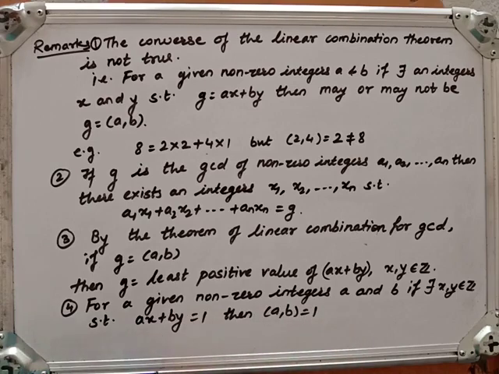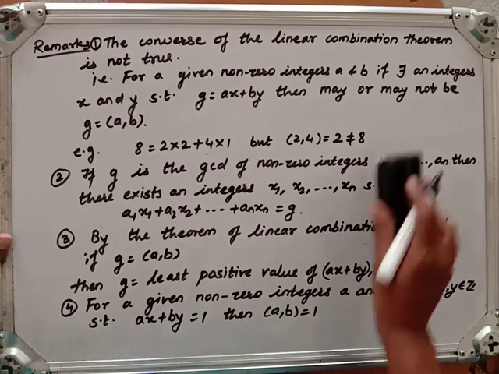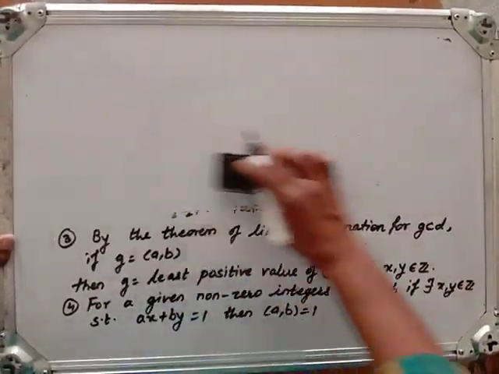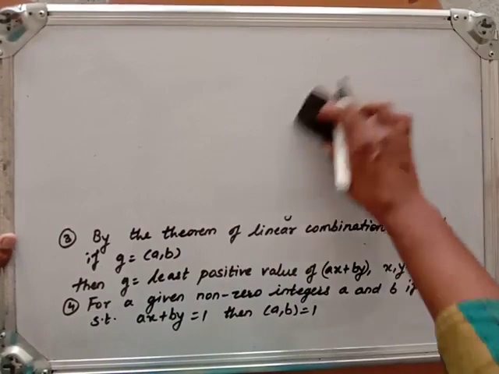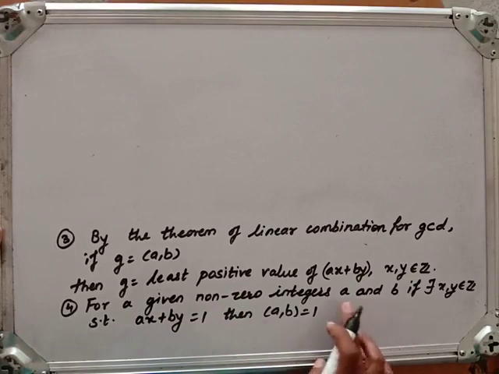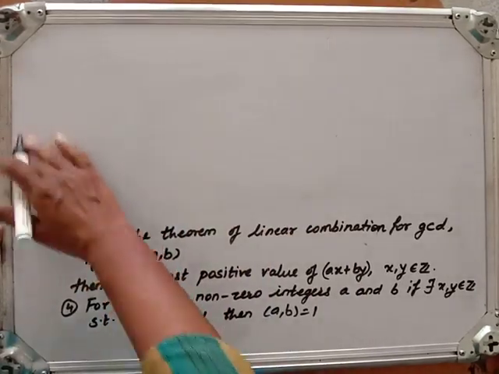Now let us try to prove this. As we said, the converse is not true, but if A and B are non-zero and a combination can be written as 1, then the GCD of A and B is 1, which does not hold for other values, as in the example in the first remark.